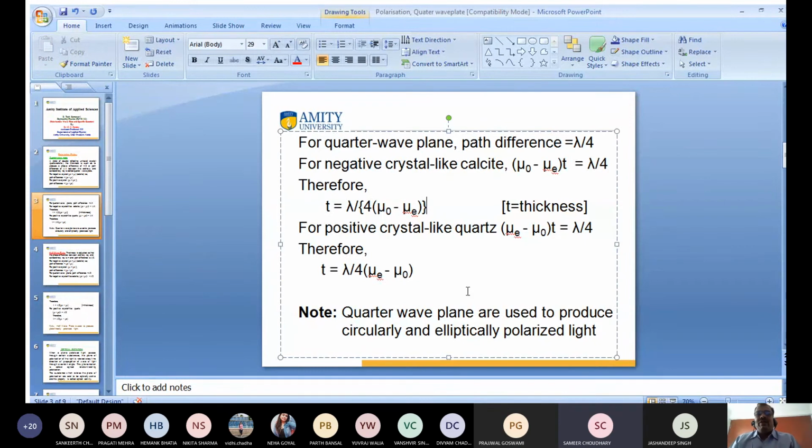So for a positive crystal like quartz, mu E minus mu naught into T is equal to lambda by 4. So T is equal to lambda by 4 divided by mu E minus mu naught. Clear? This is the thickness for the negative crystal, and this is the thickness for the positive crystal. This is the quarter wave plate. Clear?